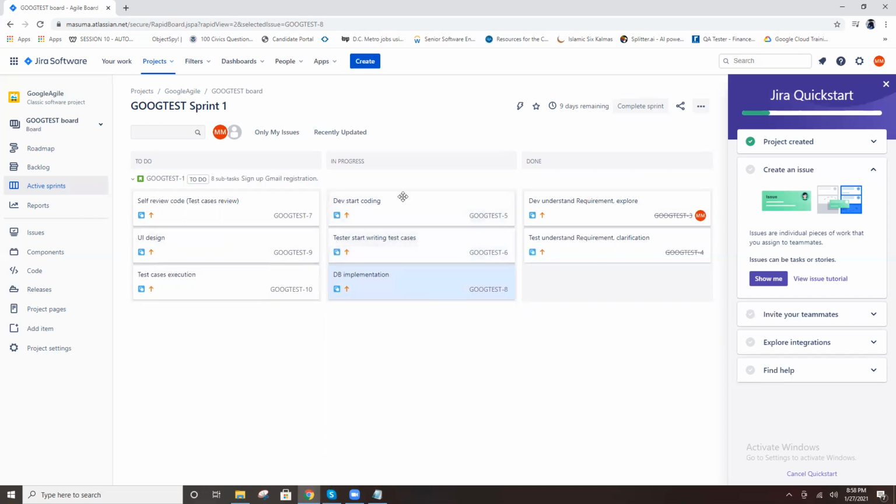In progress means currently doing. Once this is done, move it to done. So within the 9 days, you should complete this task. All tasks move to where? Done. Otherwise, they will go back to the backlog.